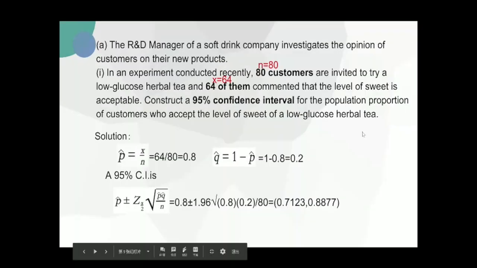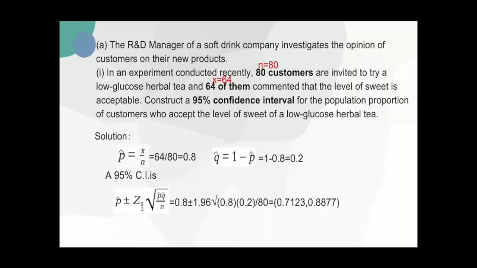Now, let's move on to question A1. 80 customers are invited to try a tea and 64 of them think the level of sweetness is acceptable. We should find the 95% confidence interval for the population proportion of customers who accept the level of sweetness. For this question, n equals 80, x equals 64.